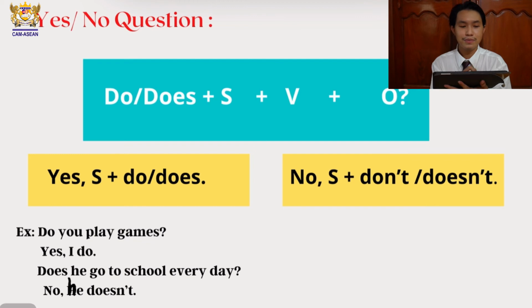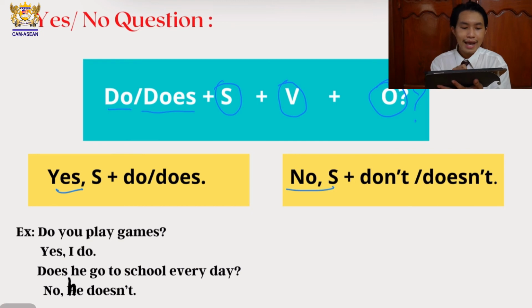Very simple. Let's take a look at the question structure together. It starts with do or does, followed by the subject, followed by the verb, and then followed by the object, with a question mark. And then the answer is either yes or no.